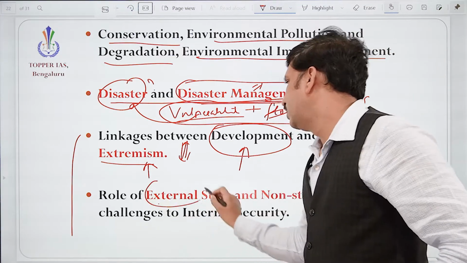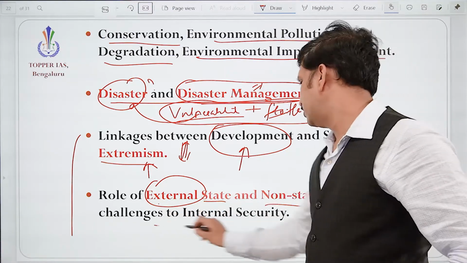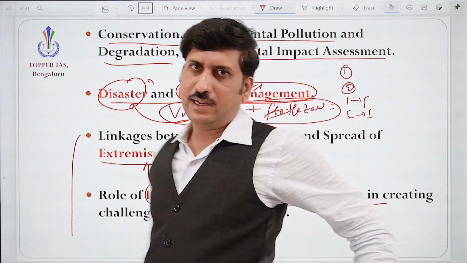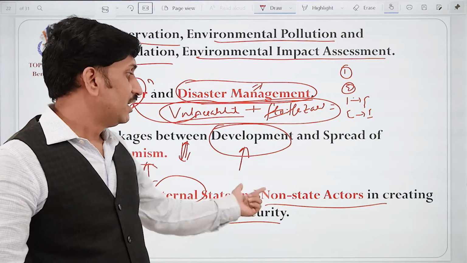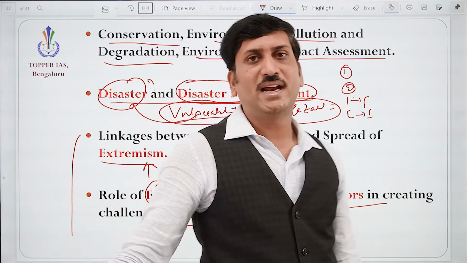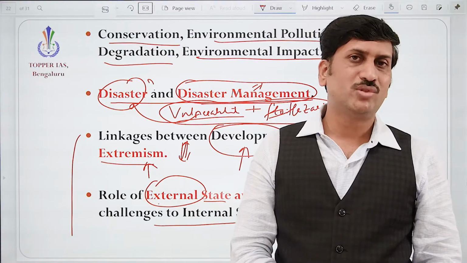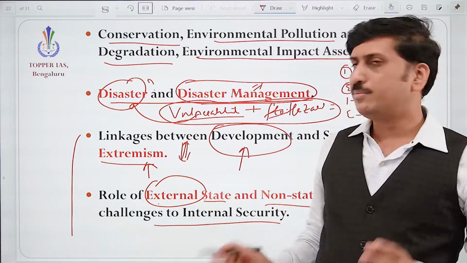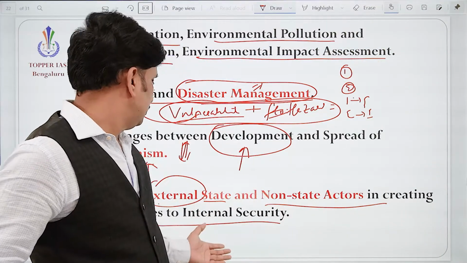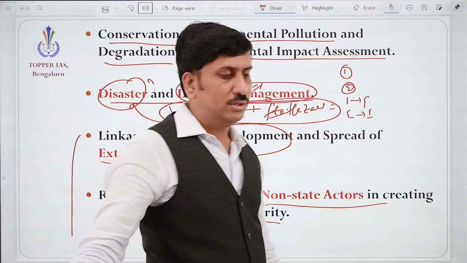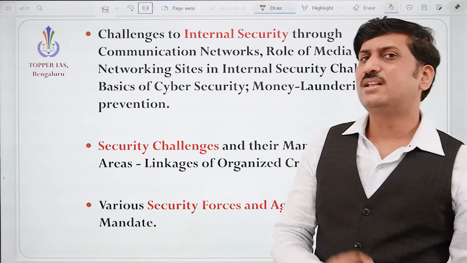We need to understand the role of external state and non-state actors in creating challenges to internal security. External state means Pakistan or China creating problems. Non-state actors are very dangerous, like terrorists. They don't have a particular state. State actors, Pakistan and China, at least are predictable. So how it is creating problems for Indian security, we know that. How many bomb blasts happened, the terrorism acts have happened. All these things we know.